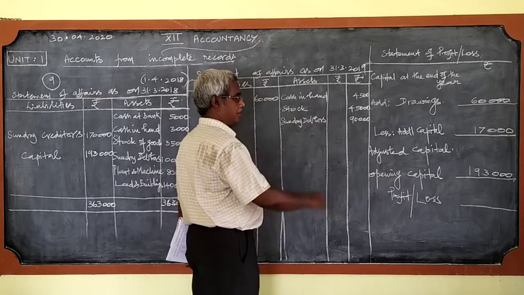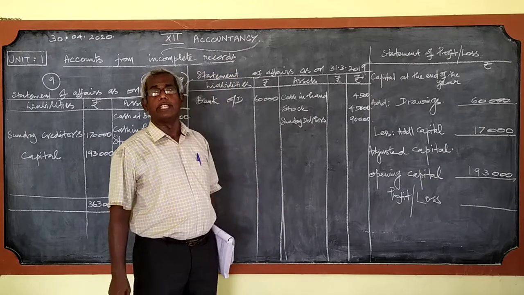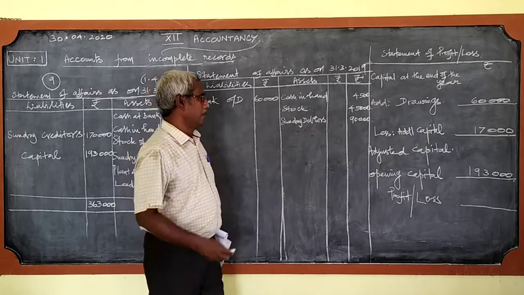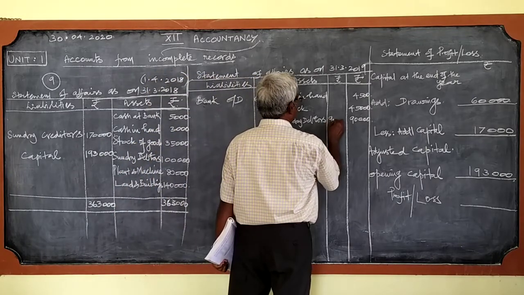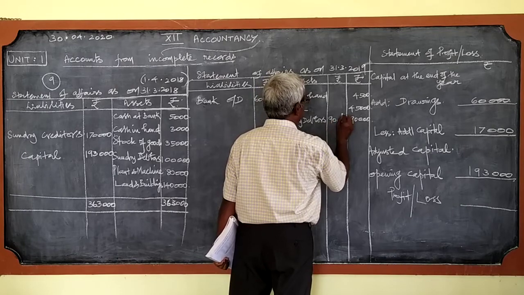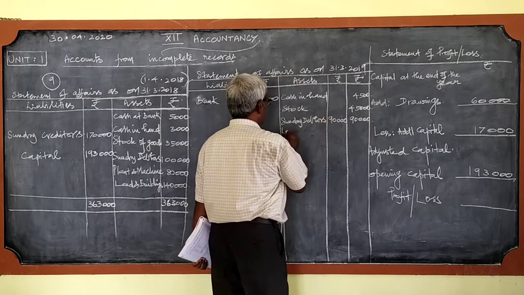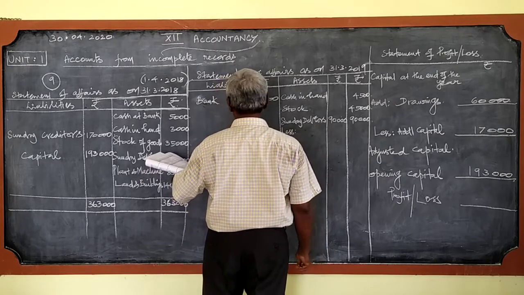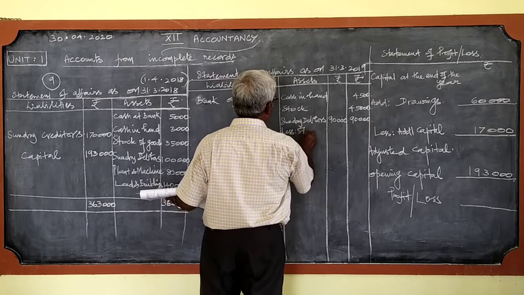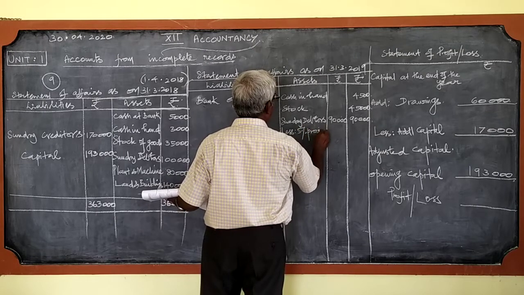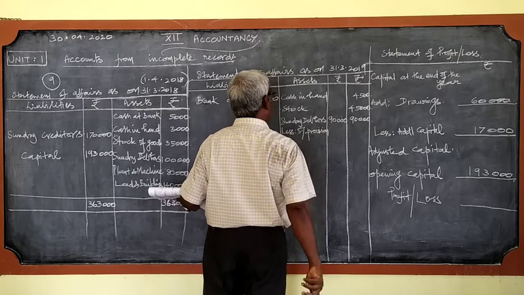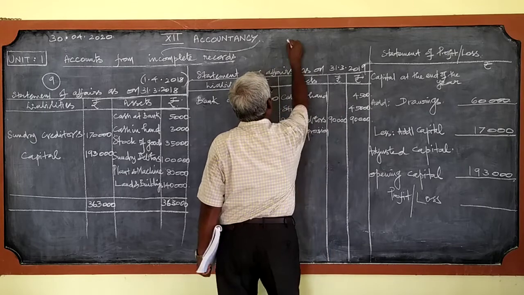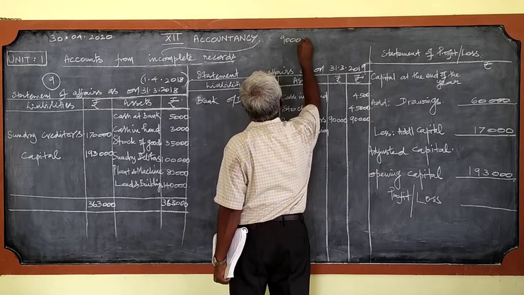Can we write it as it is? This is another question. Since there is an adjustment connected with the debtors, we cannot write as it is. So the adjustment should be attended to. Less 5% provision. For 90,000, what is the 5% amount?